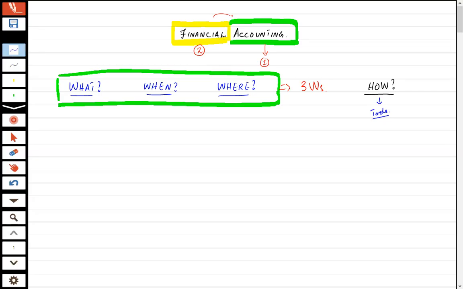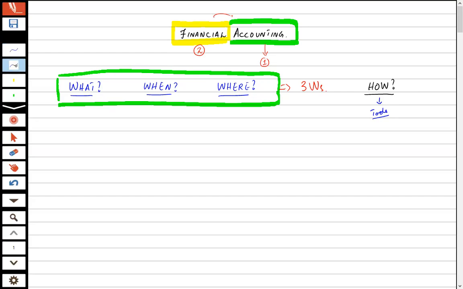These four questions, or we may say three questions, comprise the three W's. If you have any question, just stop me and ask for clarification, or you can ask it in the next sessions, or through WhatsApp or anything. When you feel it, I will answer it. Okay, is this clear? To know accounting we have to address three questions of three W's, and then how accounting is done.